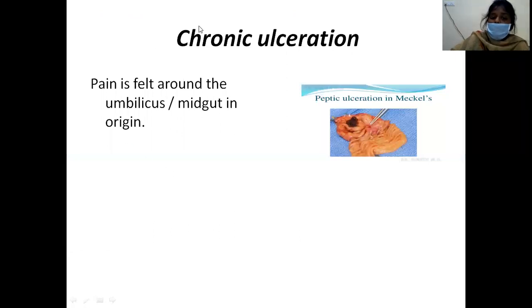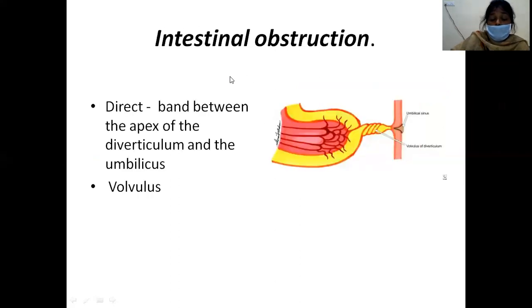The other complication is chronic ulceration. With this ulceration, the pain will be felt around the umbilicus because Meckel's diverticulum is of midgut origin. The other complication is intestinal obstruction. As we discussed before, Meckel's diverticulum can be present with a band communicating between the Meckel's diverticulum and the umbilicus. So it may present with volvulus because of this band. See, in this picture, you will be able to appreciate the volvulus.